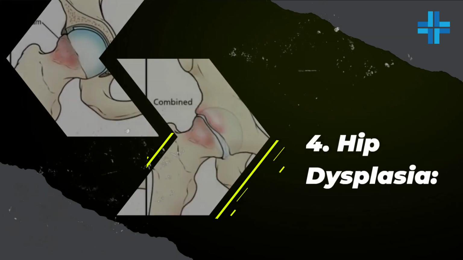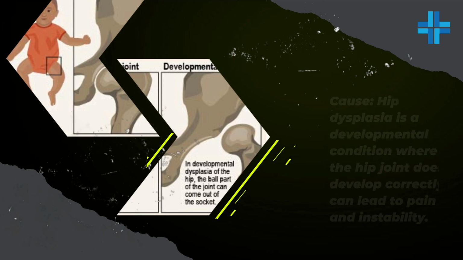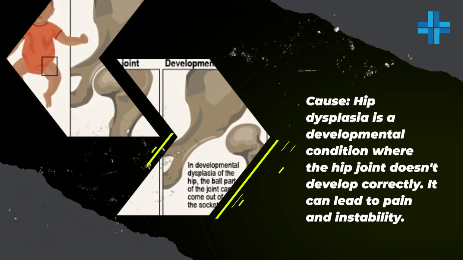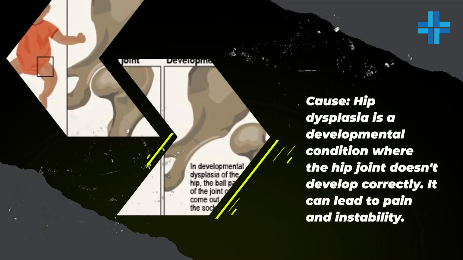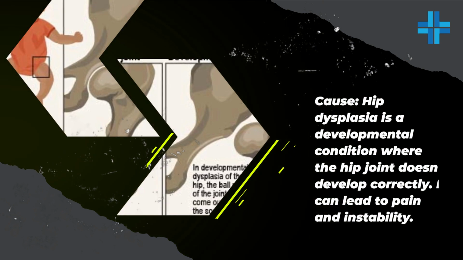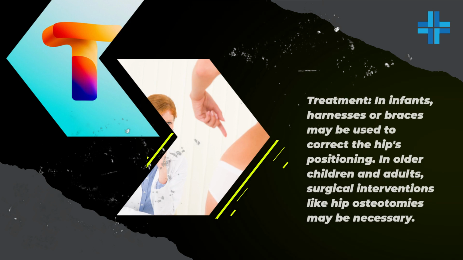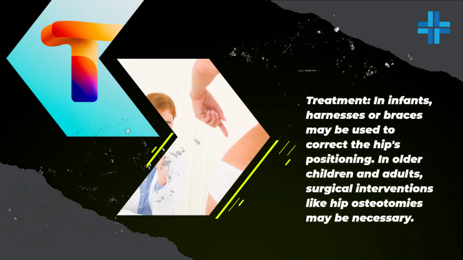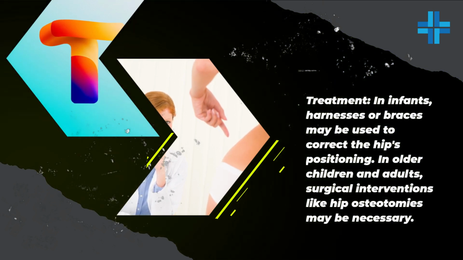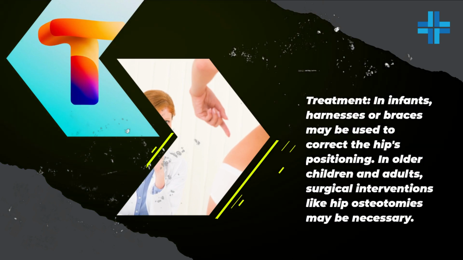4. Hip dysplasia. Cause: Hip dysplasia is a developmental condition where the hip joint doesn't develop correctly. It can lead to pain and instability. Treatment: In infants, harnesses or braces may be used to correct the hip's positioning. In older children and adults, surgical interventions like hip osteotomies may be necessary.